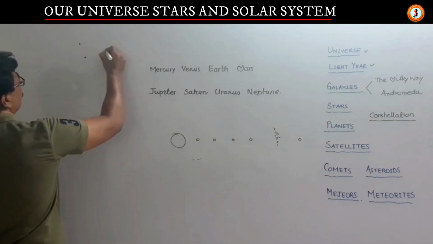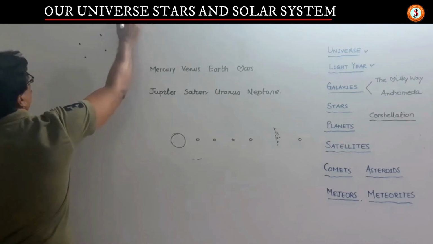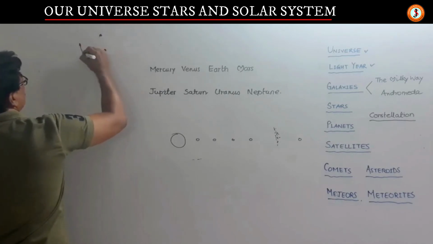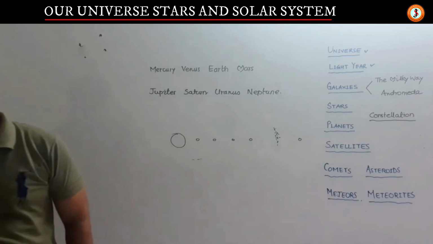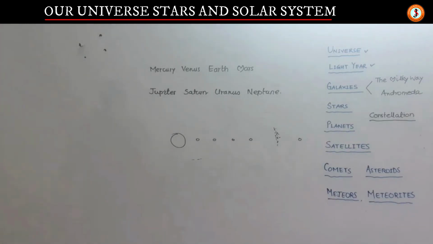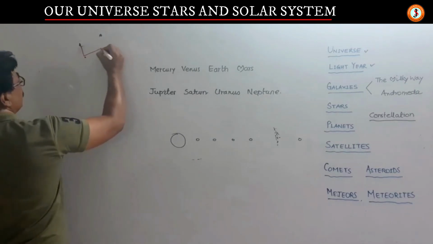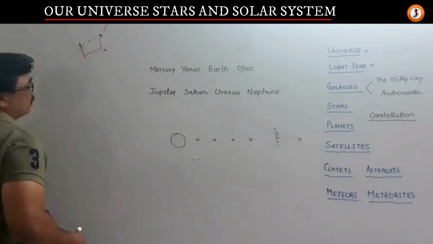Say for example, if I see a pattern of stars, so these are the stars, a recognizable pattern is given to these stars. I'll just use another red pen to show you. A recognizable pattern is given so that we can identify, like this is Ursa Major or Ursa Minor.